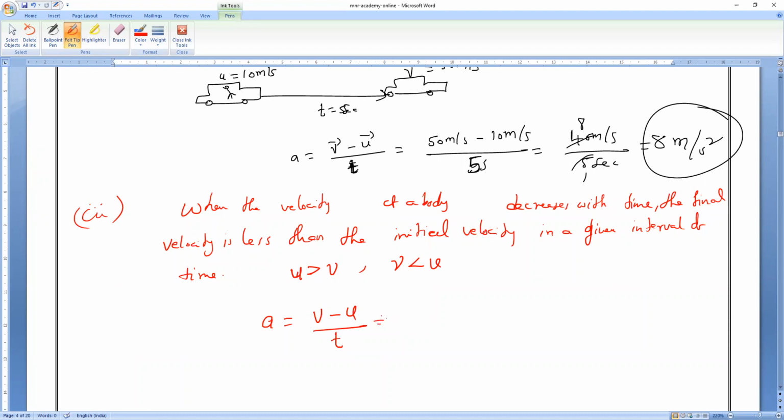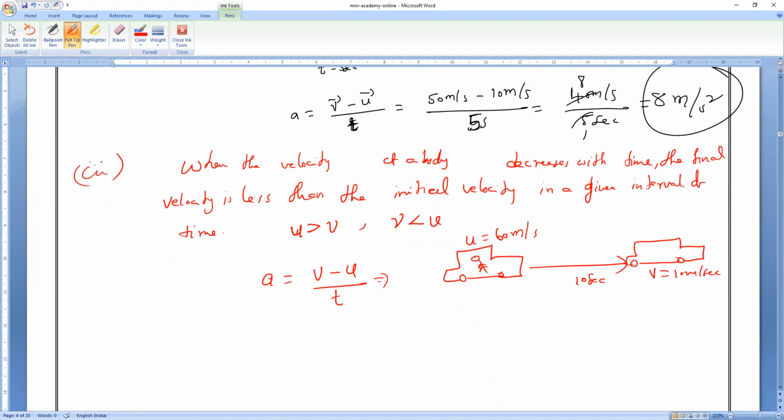Now, let me take again Mr. Lingesh traveling at 60 meter per second. His initial velocity is how much, guys? 60 meter per second. Suddenly, he has seen Mr. Kishore and wants to pick him up. So after 10 seconds, his car has slowed down to a final velocity of 10 meter per second. 60 meters per second to 10 meter per second.